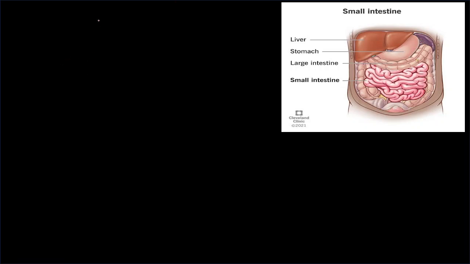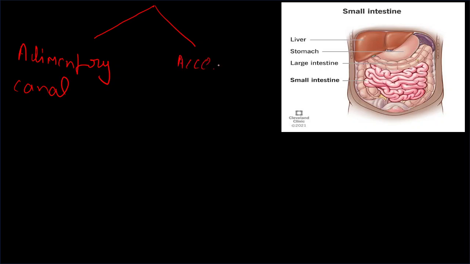Now, our digestive system is basically divided into two parts. The first part is called the alimentary canal. And the second part is the accessory digestive organs.